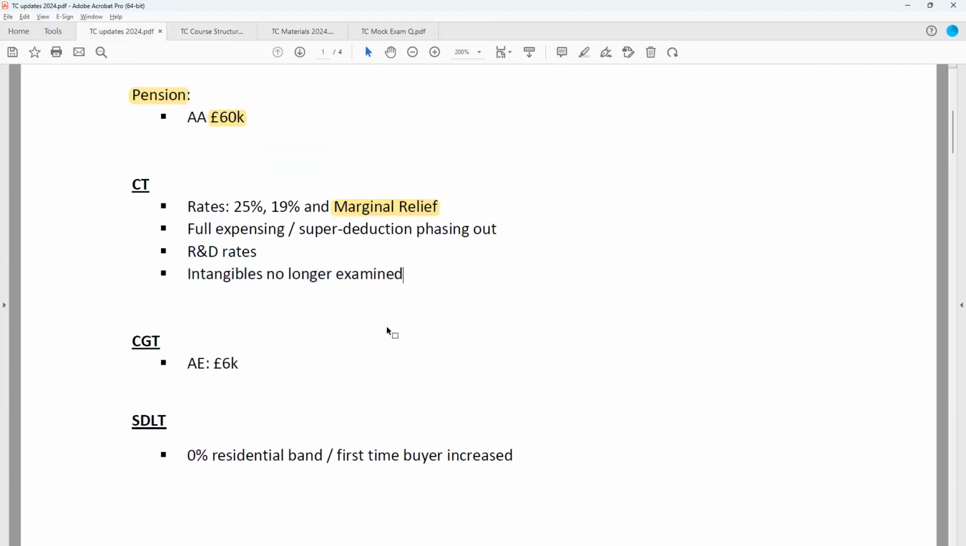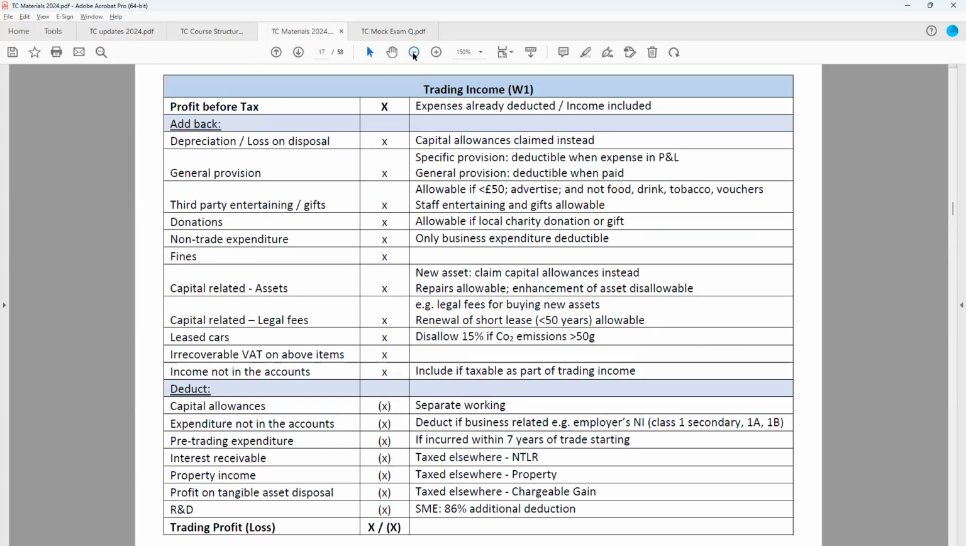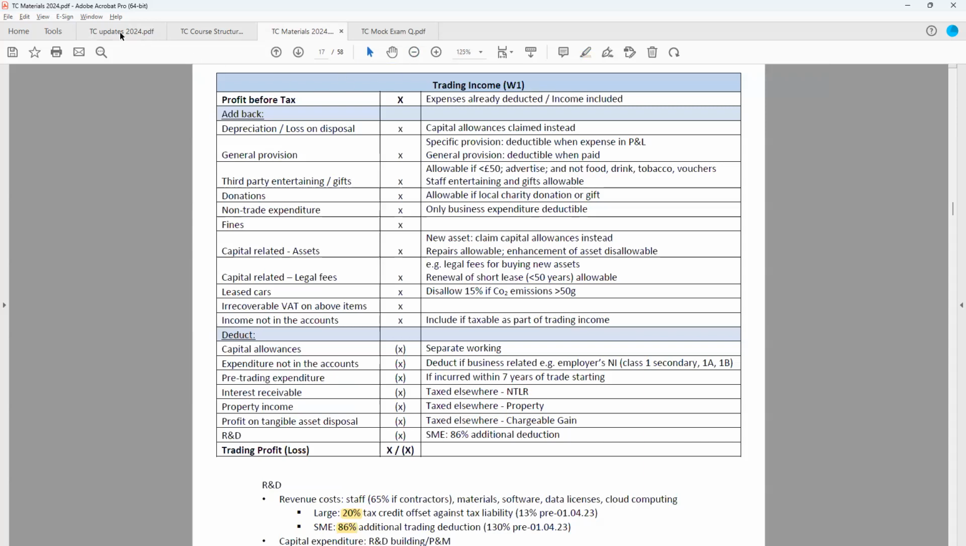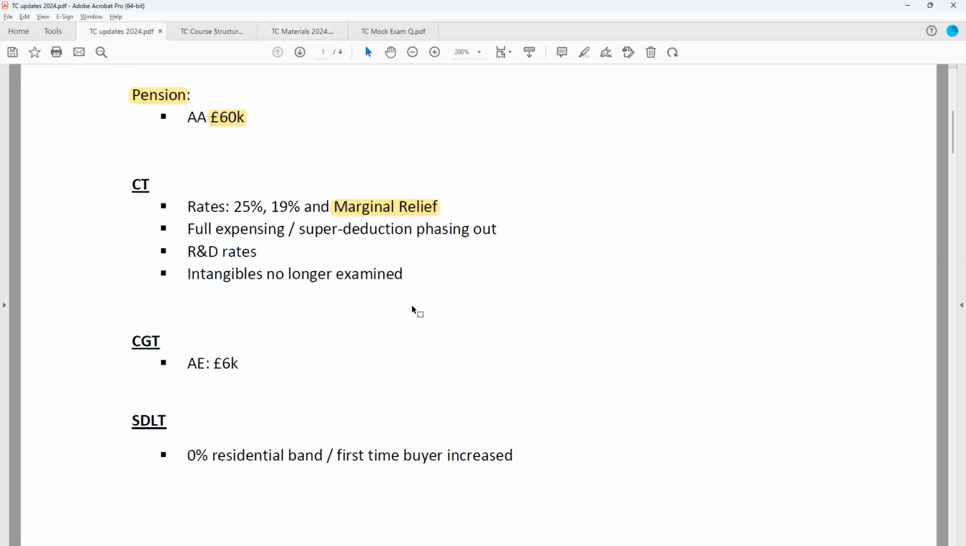So intangible assets are no longer examined in TC, which is probably a bit of a surprising removal from TC, particularly because they were only examined at a very basic level, and the treatment is actually very straightforward in that we follow the accounting treatment, but they've been removed, and they've therefore been removed from the questions in the workbook. So be saving that for BPT.